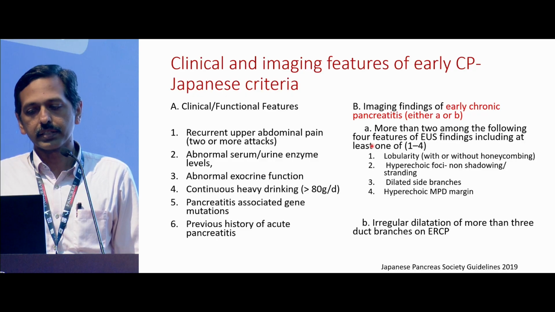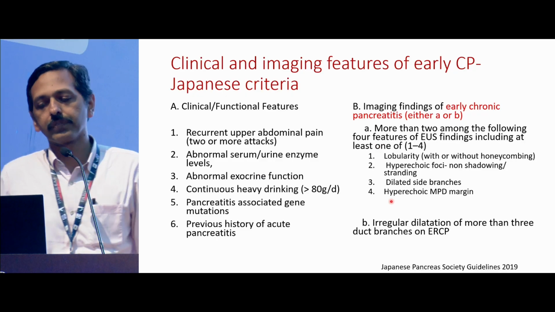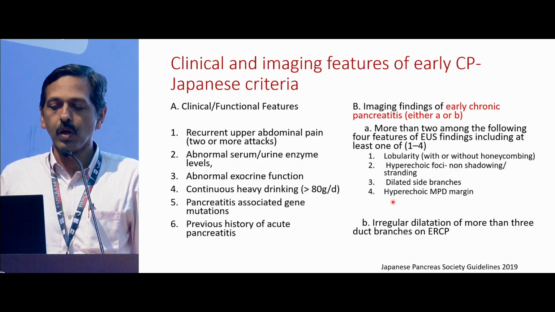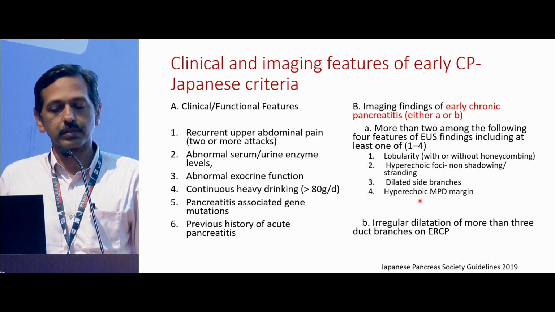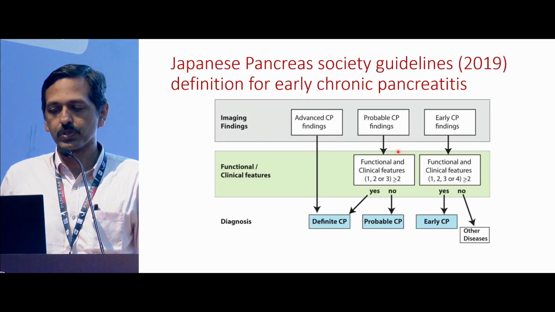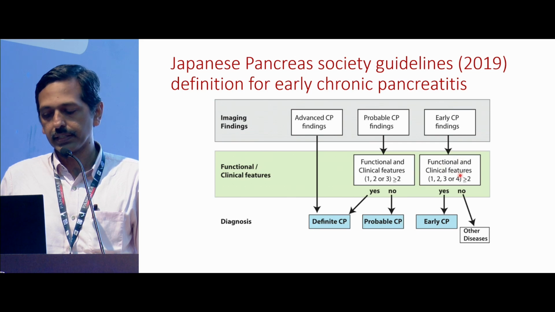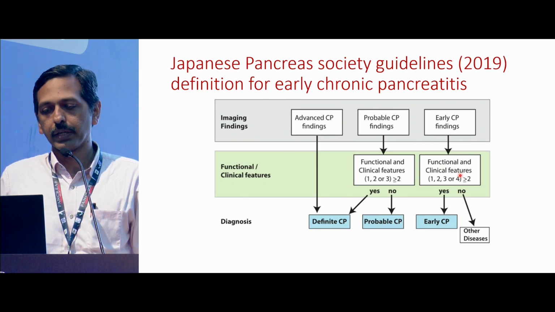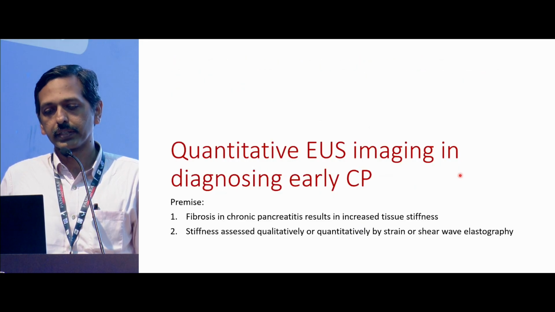With imaging findings, there was initially a list of 7 findings on B-mode imaging that they have now restricted to just 4, or it could be some changes in the ERCP. So a mix of either of these was used, and they defined early CP as those who have imaging findings of early CP, and 2 of the functional and clinical features. So that gives us a working definition for early chronic pancreatitis.